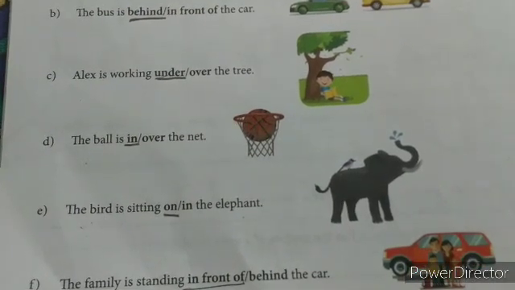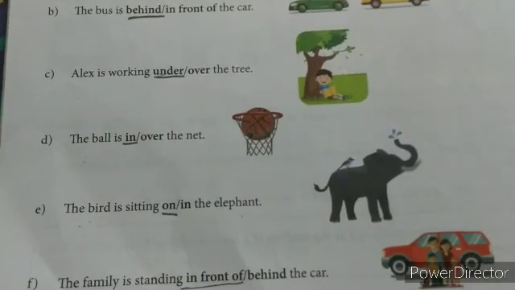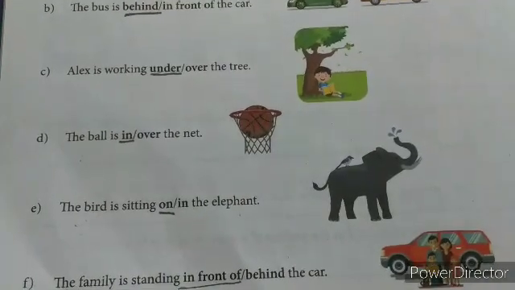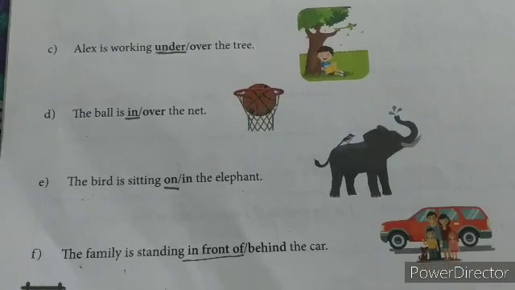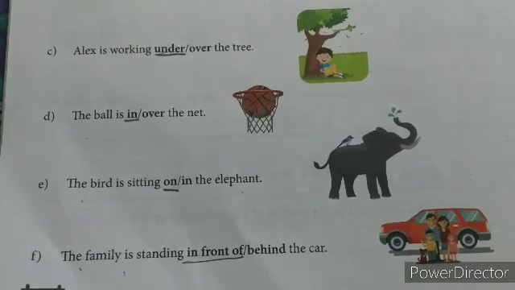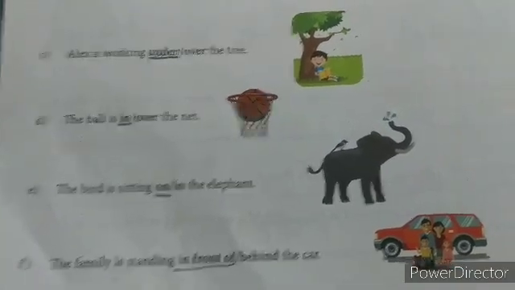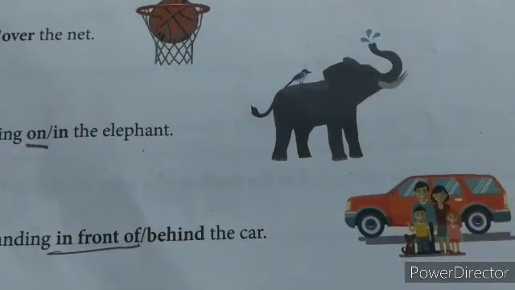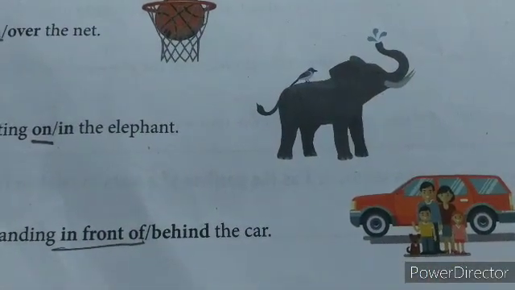The bird is sitting on the elephant. Very good. Then the family is standing in front of the car. See the picture. The family is standing in front of the car.